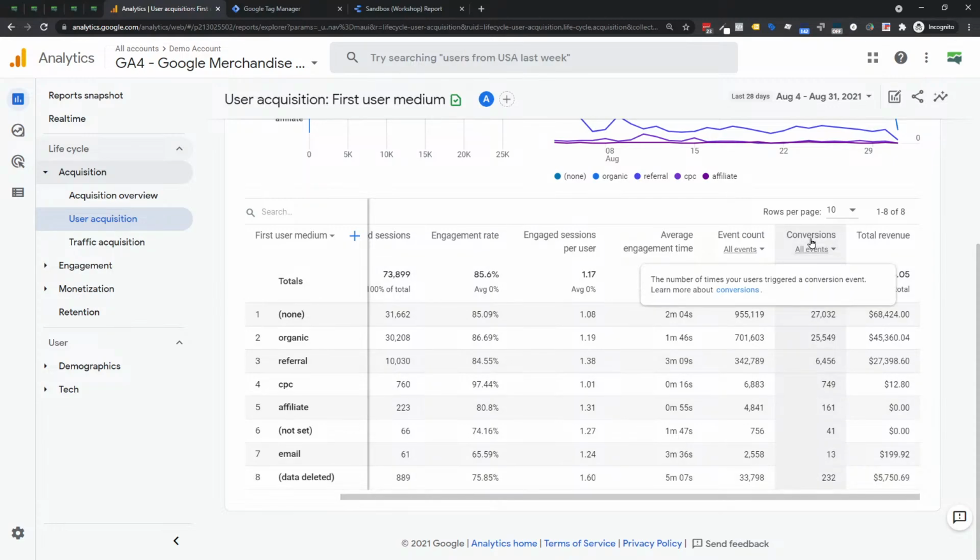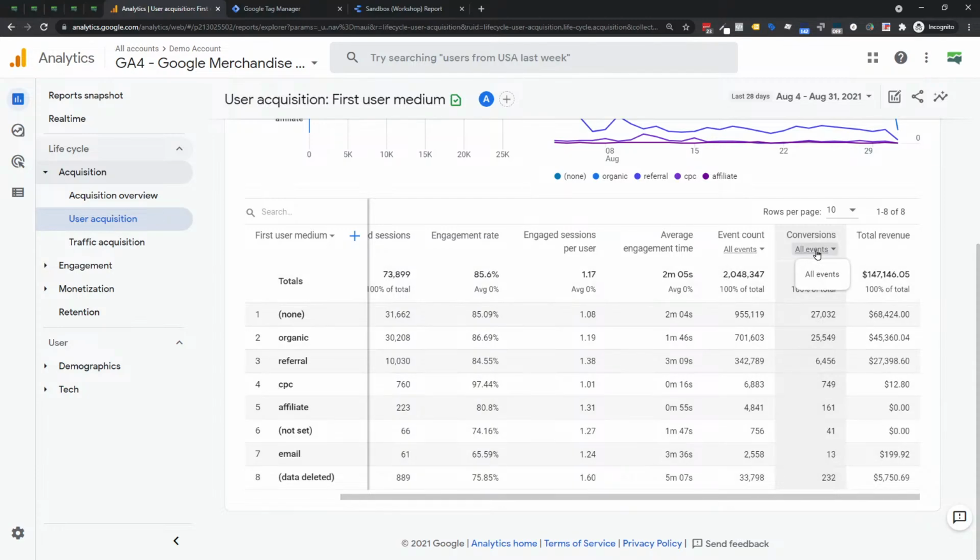Now, GA4, remember, is the platform of tomorrow. It was built for the world of tomorrow, a world where we can't measure every single thing that's going on because of the tech, the users, or laws. So this is good, right? It's built for this. But what does built for this mean? What it means is it's going to model conversions for you. Basically, it's creating a representation of what it thinks is a useful truth for you. That's what conversion modeling does. It's built with AI and machine learning at its core, so it can do this.